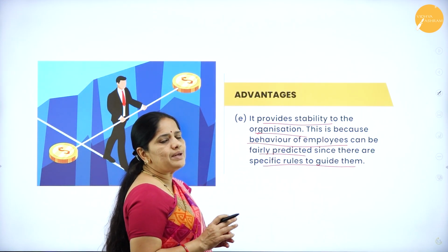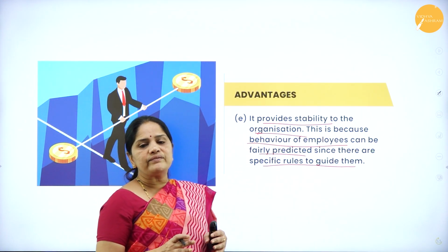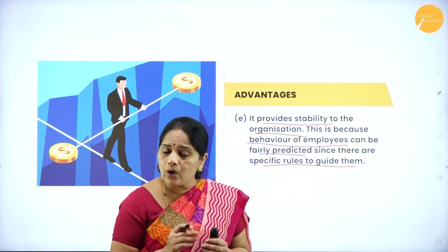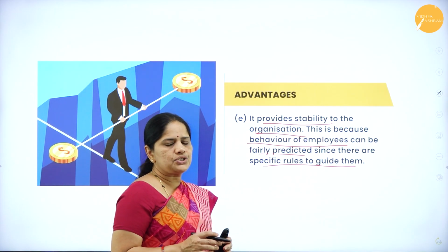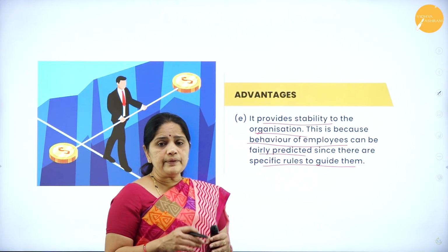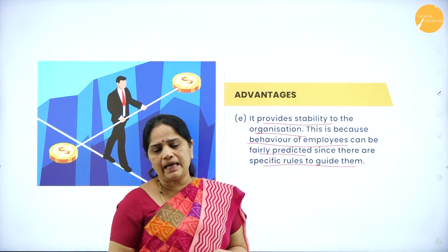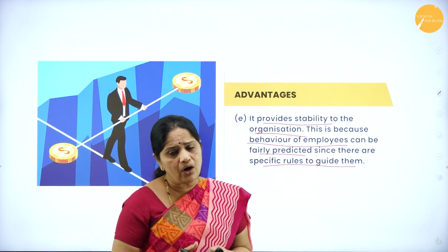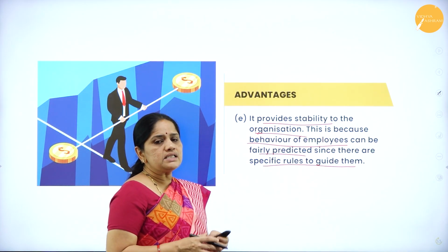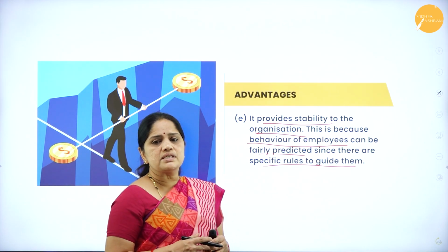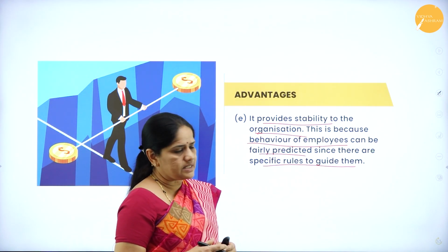So, in a formal organization, we have a specific set of rules and regulations to be followed by all the employees of the organization, and in case they do not follow, there is also a threat of punishment or penalty imposed on such persons who go against the rules of the organization. So, it is easier for the organization to run on the basis of a formal organization.